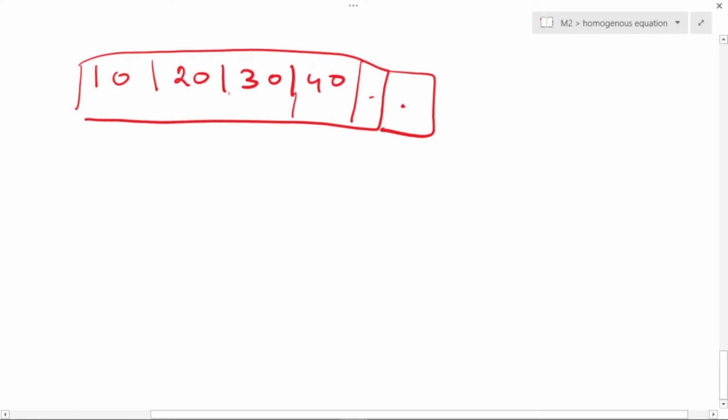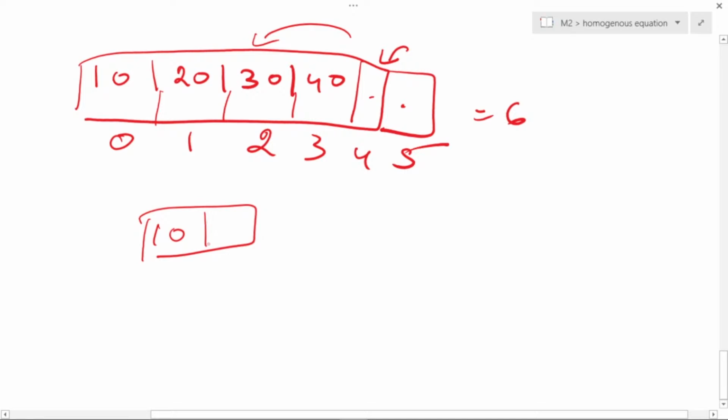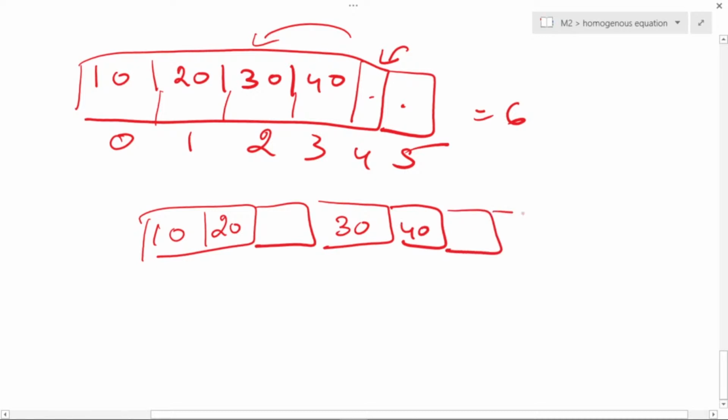Now for example, I want to insert, so this is in this way, 0, 1, 2, 3, 4, 5. Okay, this is the size of the array is 6. Now for example, मुझे अभी यहाँ पे insert नहीं करना है, rather मुझे यहाँ पे insert करना है. I want to insert here, but I don't want to delete these elements also. मुझे क्या करना है, I want to create a space in between. Let's say 10, 20, एक space बनेगा, फिर बनेगा 30, 40 and इस तरह से. ओके, सो यहाँ पे आप इंसर्ट कर दोगे और एक वेकेंट स्पेस यहाँ पे मिलेगा.